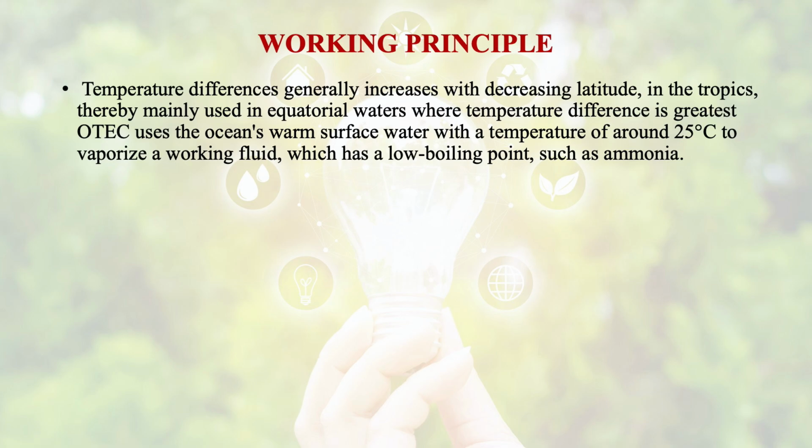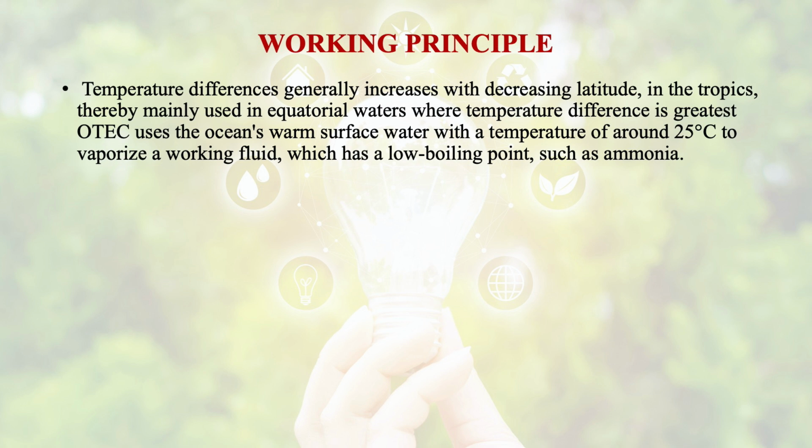Then comes the working principle of ocean thermal energy conversion plants. The temperature difference generally increases with decreasing latitude in the tropics, so it is mainly used in equatorial waters where the temperature difference is greatest.